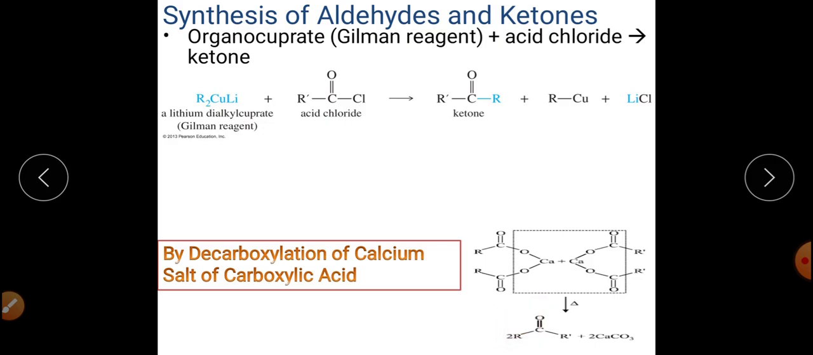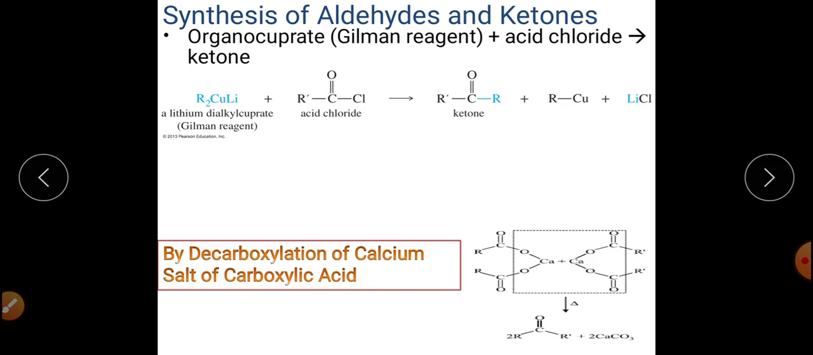Here is the example of ketone synthesis. You can take these two R groups as CH3, so acetone will be synthesized in that particular reaction. Similarly, if you use calcium benzoate, you will get benzophenone. If you use calcium acetate, you will get acetone. So by changing the calcium salt, different types of calcium salt of the acid, you can alter the product.